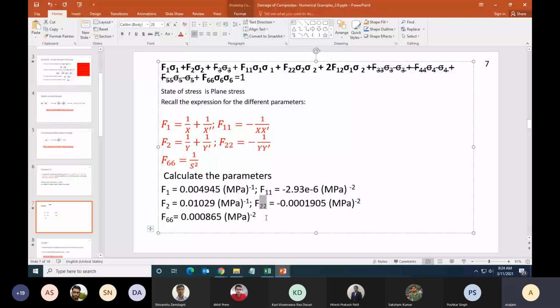And after that, put it in this equation and then find out whether the right hand side is less, or the left hand side is greater. Sometimes the value of the parameters is directly known. Sometimes you have to calculate it, like I have done in this slide.